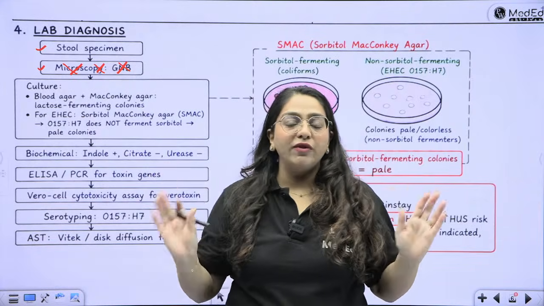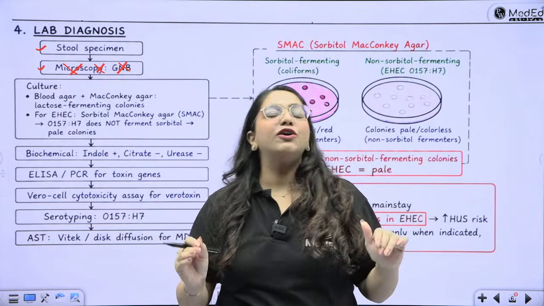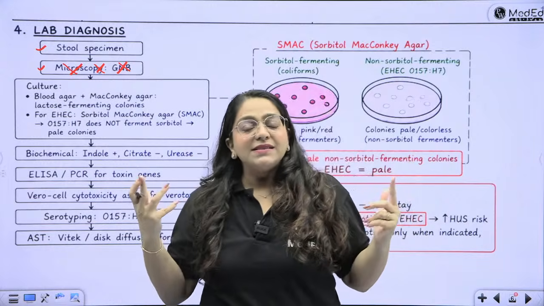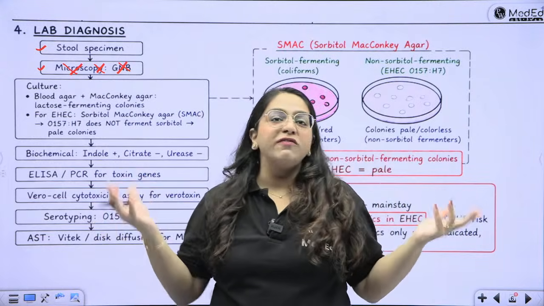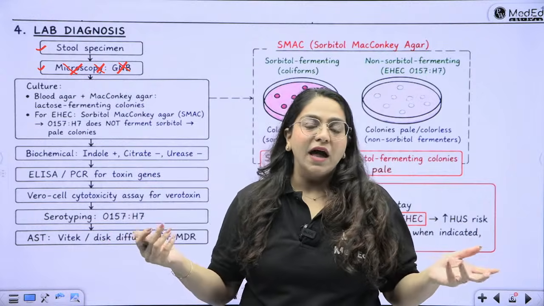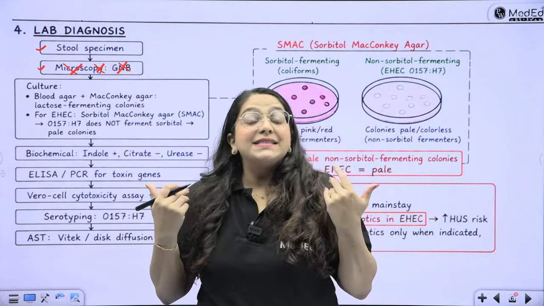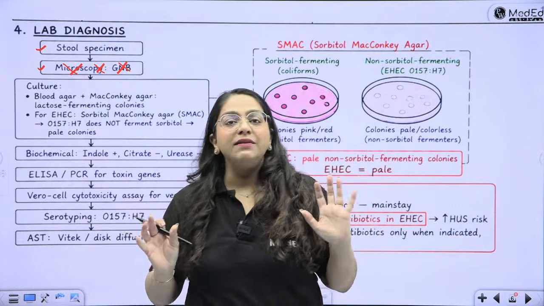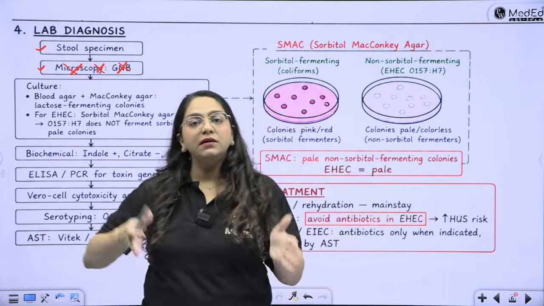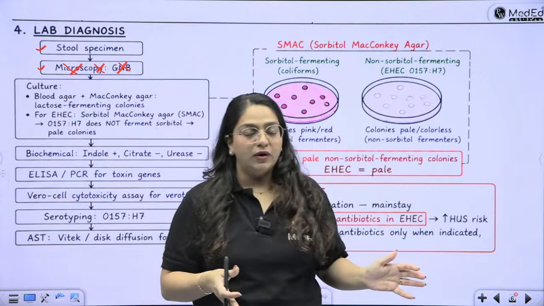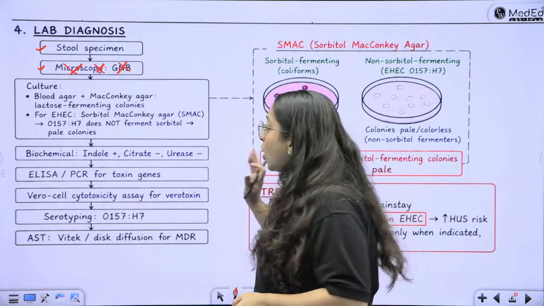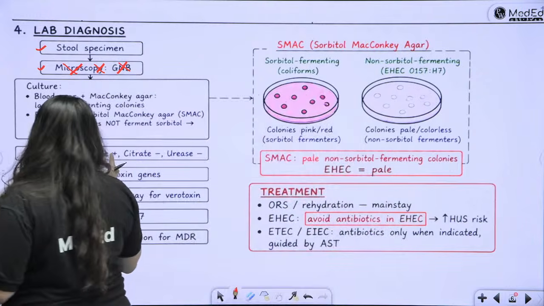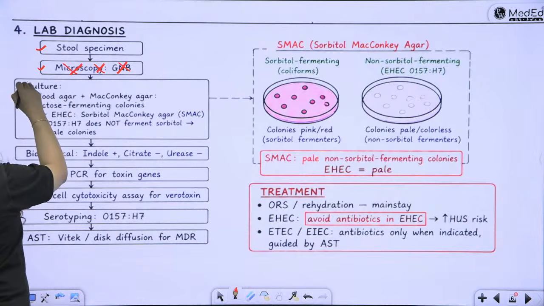Never write it, okay? For stool examination, we rarely ever do a gram stain because anyways, stool is going to be full of normal flora. So anyways, you will see lots of bacteria. It is very difficult to tell. It is impossible to tell on gram stain whether the E. coli that I am looking at is a normal commensal or a diarrheagenic E. coli. So microscopy is definitely not something we perform right after taking the stool specimen. What do we perform? We perform the culture.